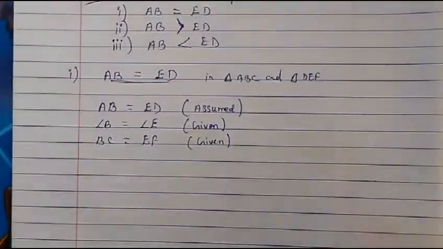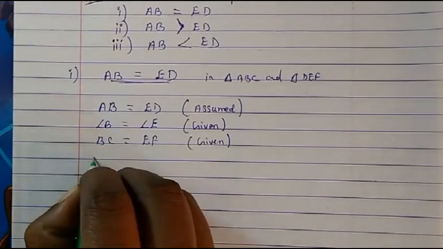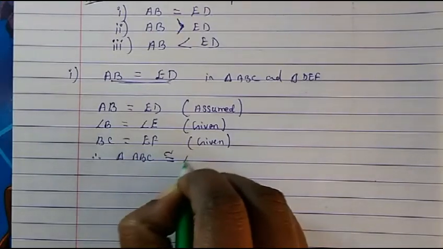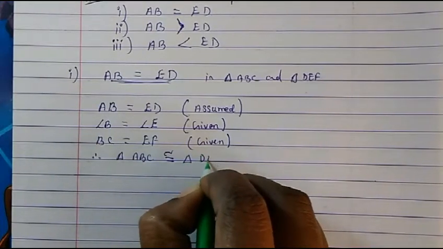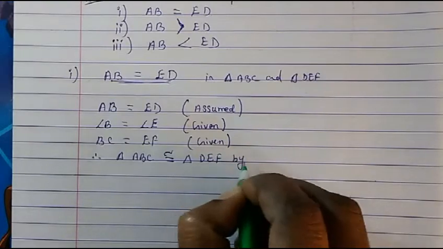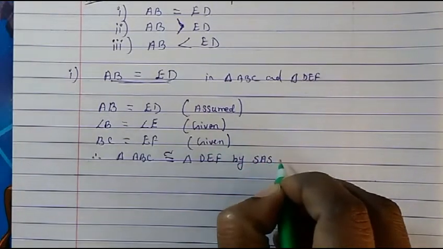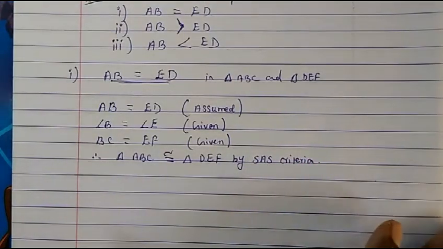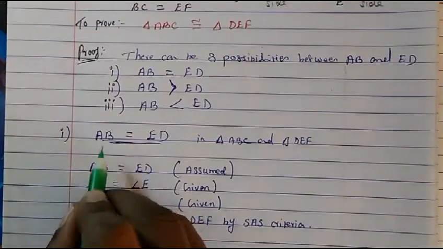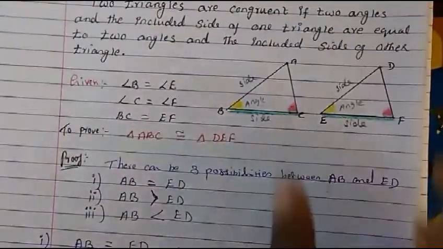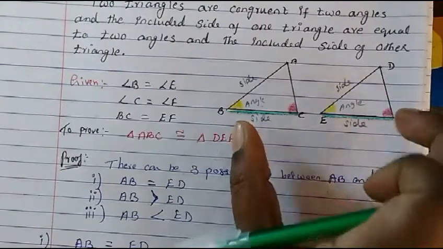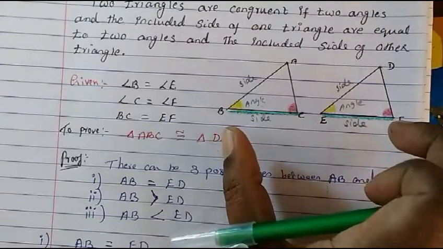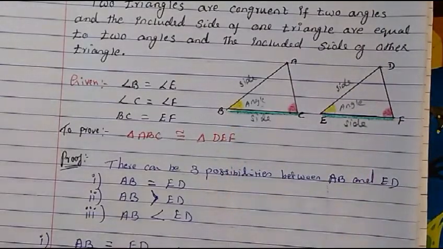So let's write down. Therefore, triangle ABC is congruent to triangle DEF by side angle side criteria. Okay, so we have proved in the first case, when AB is equal to ED, both become identical or congruent by side angle side criteria. We have proved that both are equal. Okay, now let's go for the second condition.